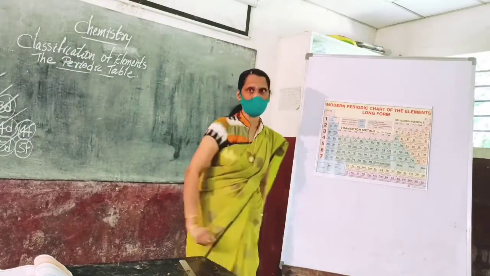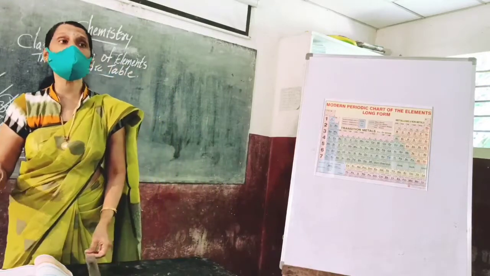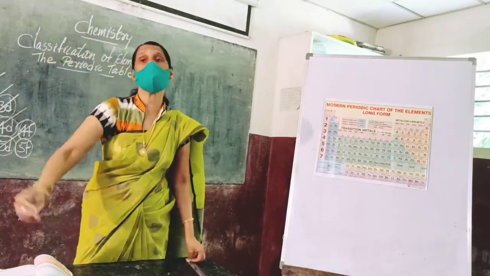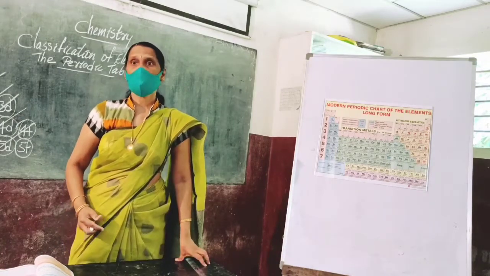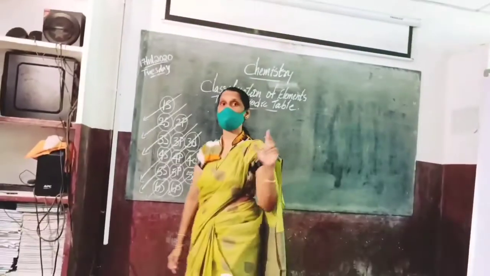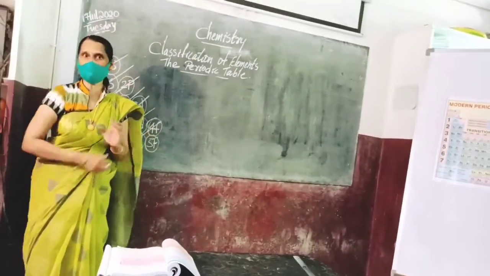You have to go deep into that one. That is known as today's modern periodic law. Can you say, Satyasri, what is the modern periodic law? The physical and chemical properties of the elements are the periodic functions of the electronic configuration of their atoms. Okay. Physical and chemical properties are the periodic functions of their electronic configuration. Let us discuss this one in detail.